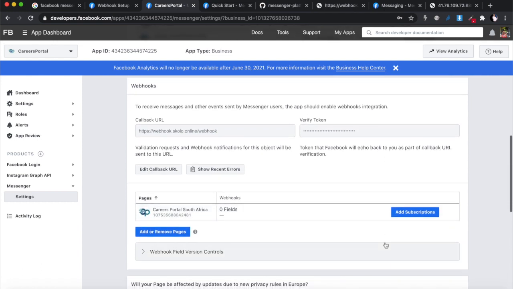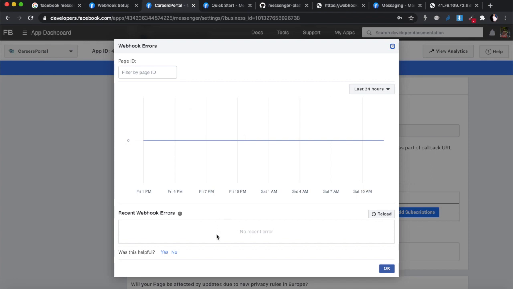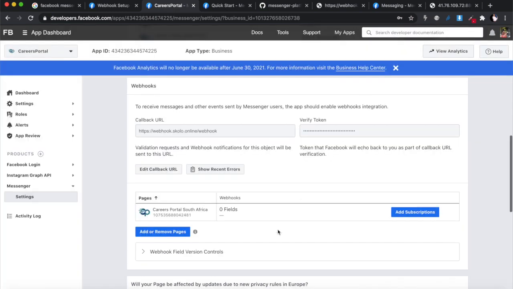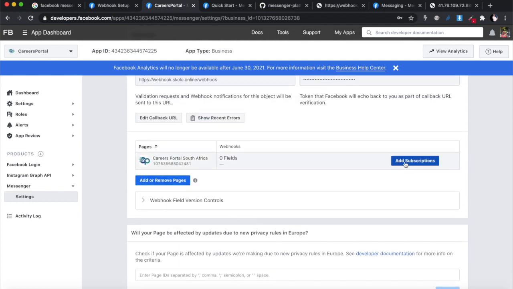So once you've done that, you will see that you can check for recent errors, and I do this sometimes, and I see there's no errors, which means that this was done properly without issues. So once you've done that, what we're going to do is, what am I looking for? Yeah, we need to add subscriptions.